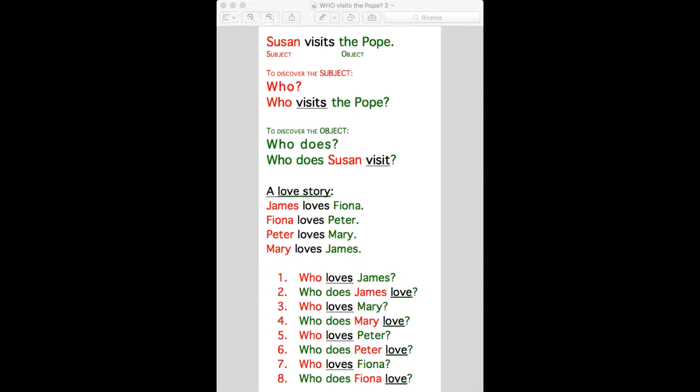Let's look at number 5. Now, I hope you're getting a bit better at it. Who loves Peter? Fiona loves Peter. And who does Peter love? Peter loves Mary. Let's try number 7. Who loves Fiona? James loves Fiona. And who does Fiona love? Fiona loves Peter. Okay, it's not so easy and it's not so automatic. It does need a bit of practice.